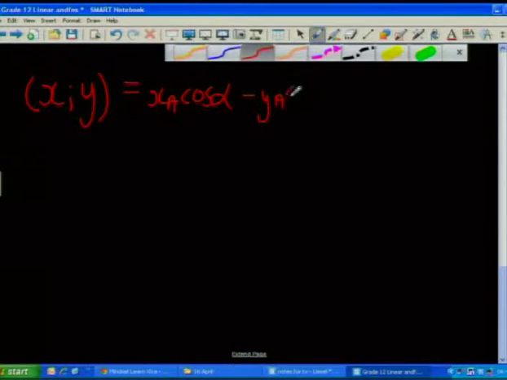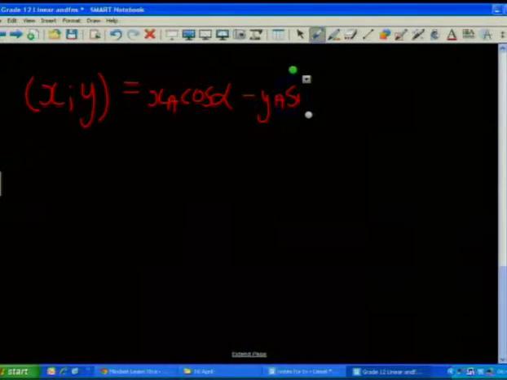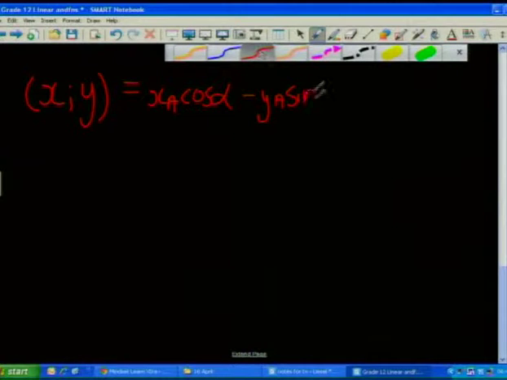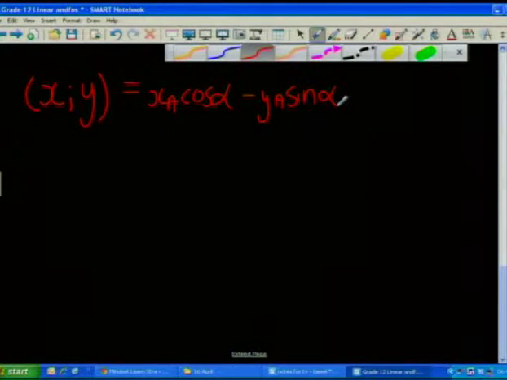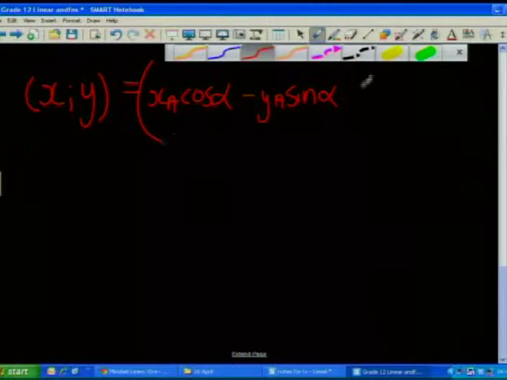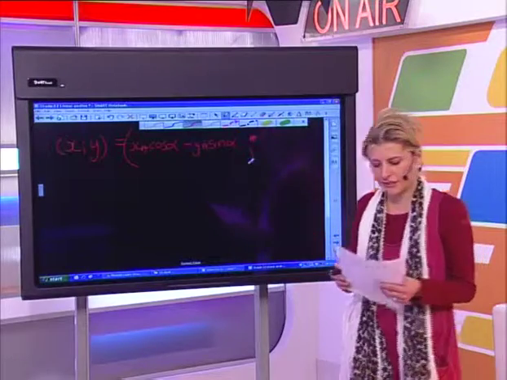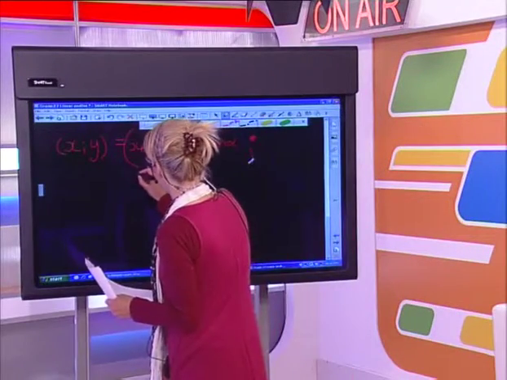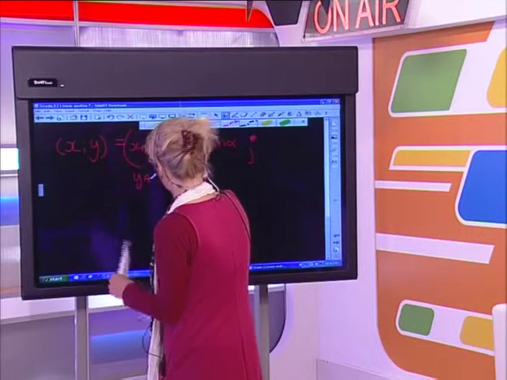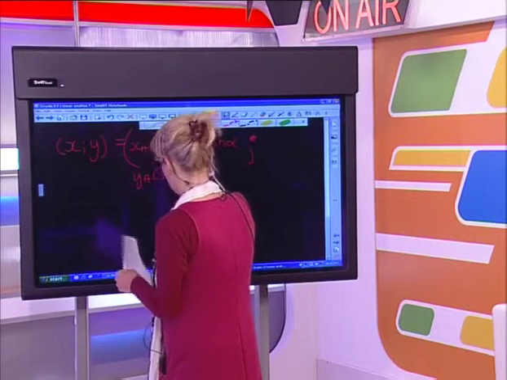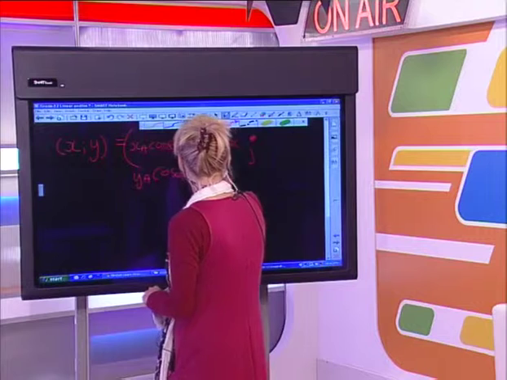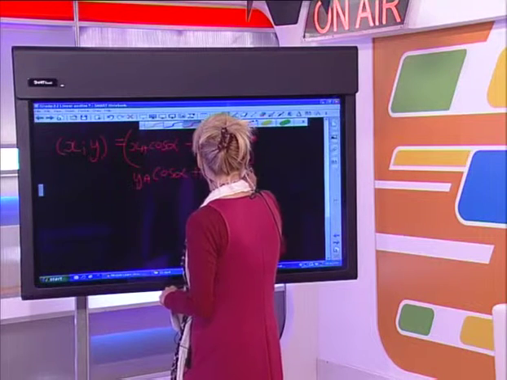Now this part of the formula so far gives us the x coordinate. So that is to get the new x coordinate. And then I'm going to put a semicolon. And now the following part of the formula is to get the new y coordinate. And that is ya cos alpha plus xa sine alpha.